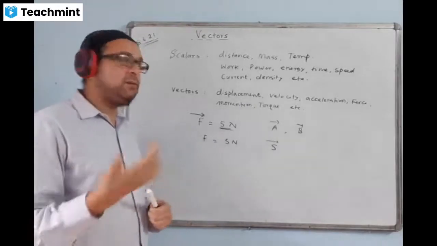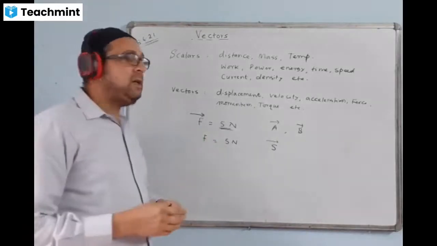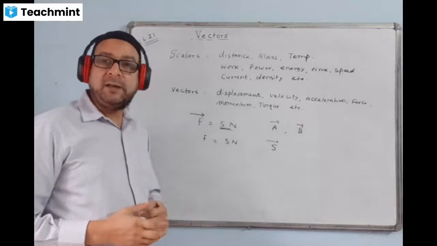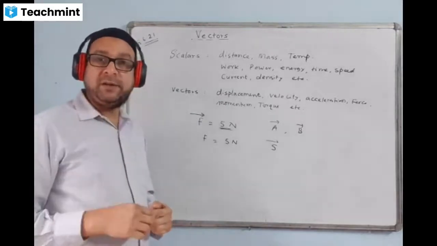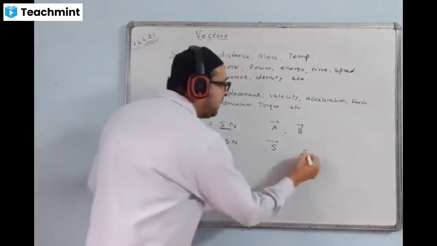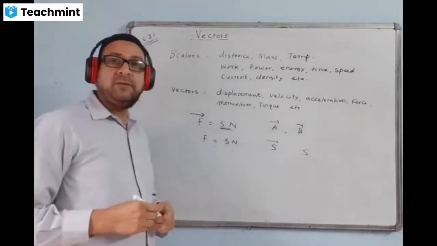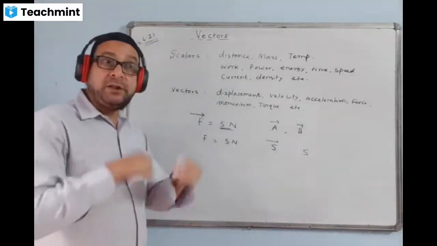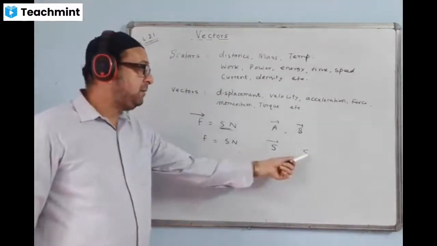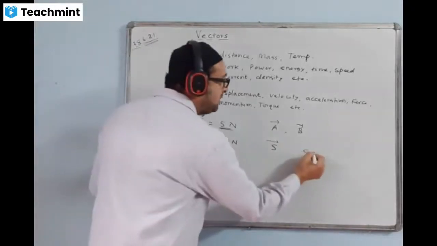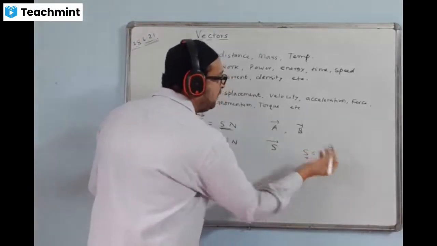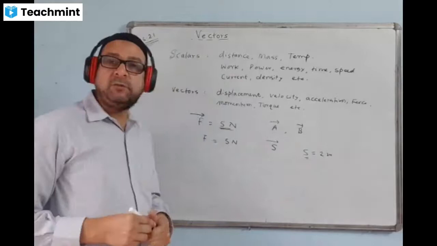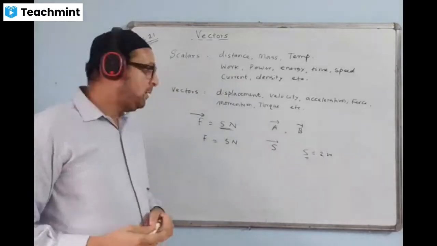Displacement vector or vector displacement is the same thing. Same way, any vector quantity is represented by an arrow on top of it. But if I write only S, that means only the magnitude of displacement is denoted by S. Suppose the value of S is 2 meters. Only magnitude I'm talking about.